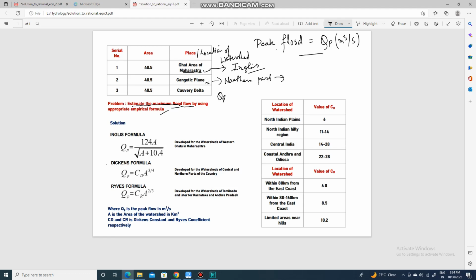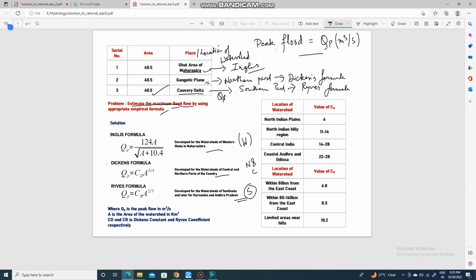The third watershed also has the same area, but it is located in the Kaveri Delta, in the southern part, Tamil Nadu region. So we will use the Ryves formula, because Ryves formula is developed for the southern region, Dickens for the north and central region, and English formula for the Western Ghats.